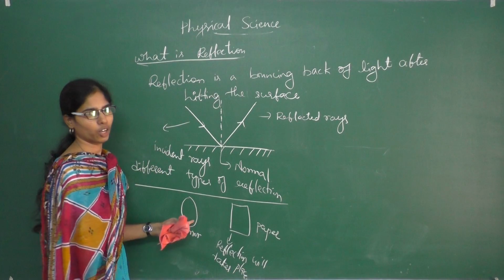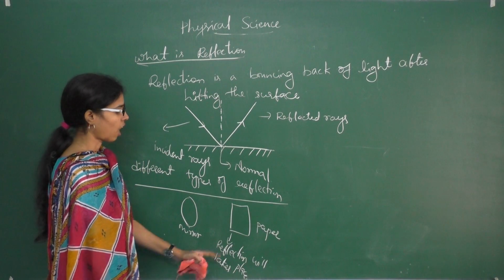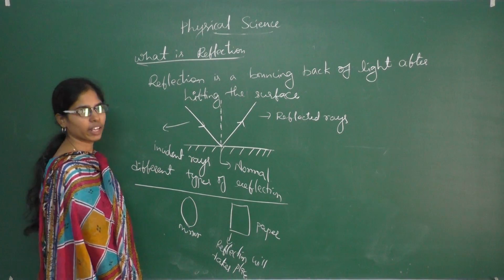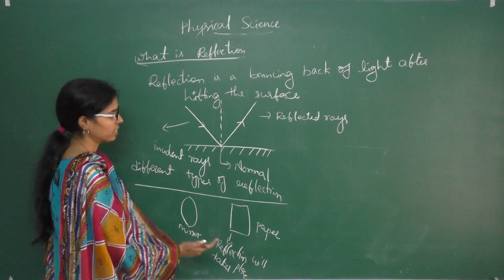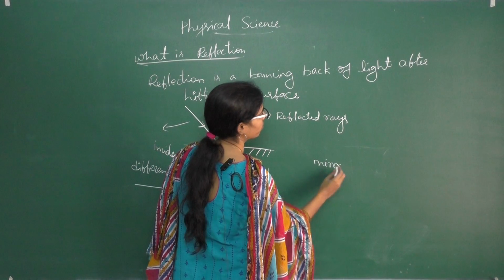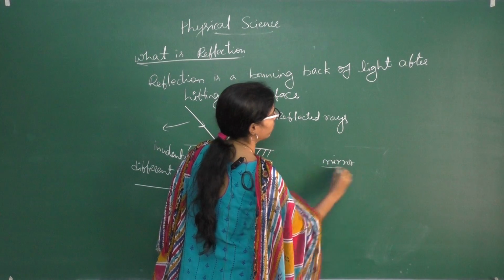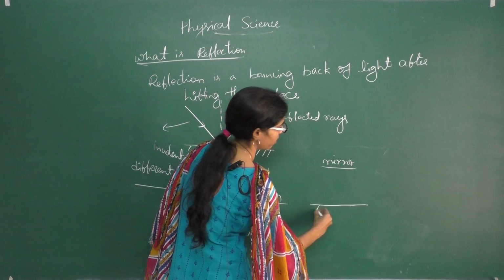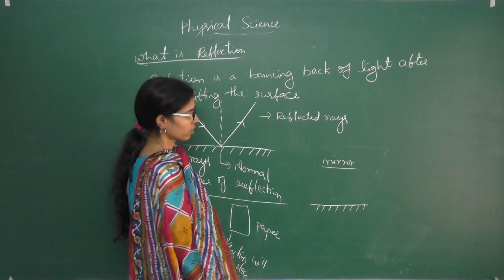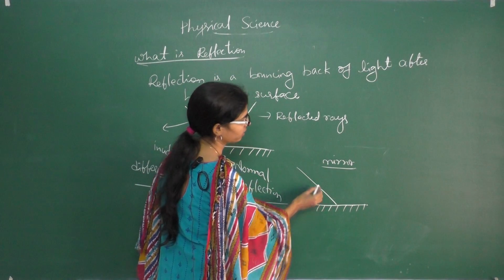So in a mirror, not only in a mirror, in paper also reflection will take place. But how reflection takes place in paper, and how it takes place in a mirror, we will see. In a mirror, suppose this is considered as a mirror. Suppose the light ray coming from the source hits the surface.